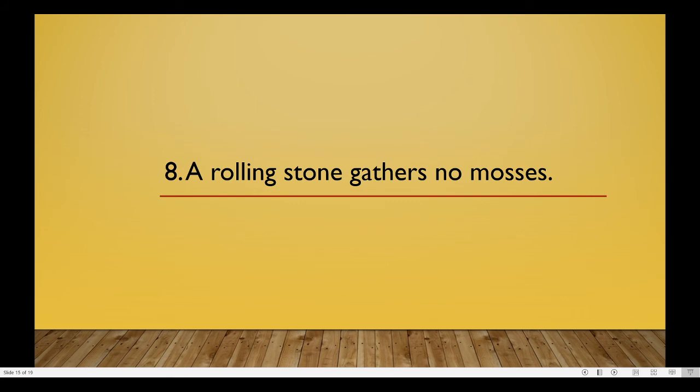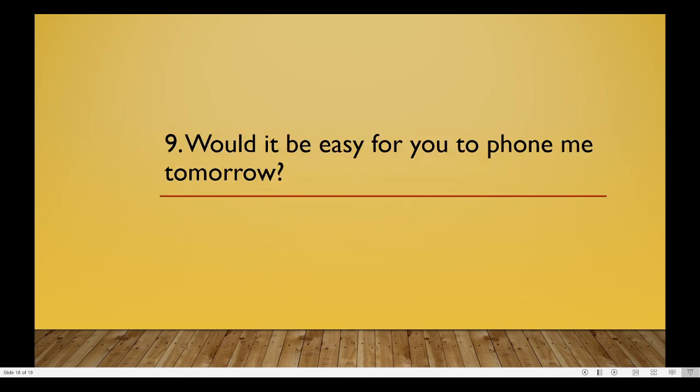A rolling stone gathers no moss. Here also there are two verbs. The verbs are rolling and gathers. Rolling is an ing form and ing forms are non-finites. Here it is a present participle and gathers is the finite verb.